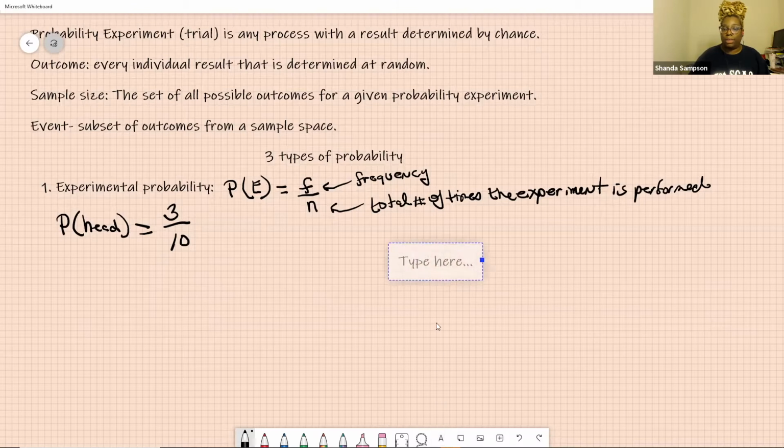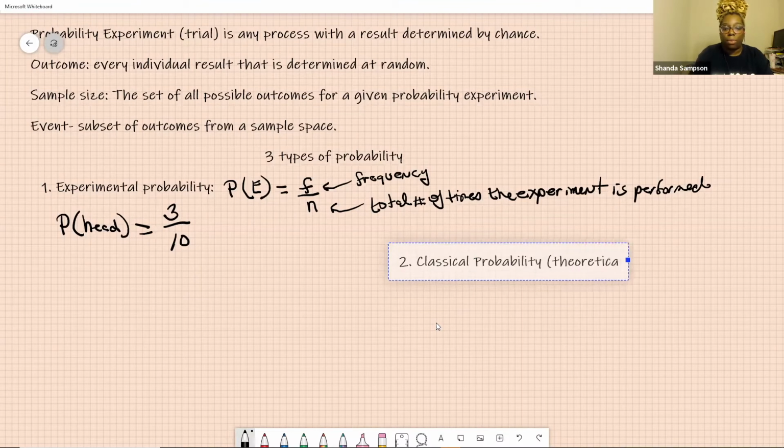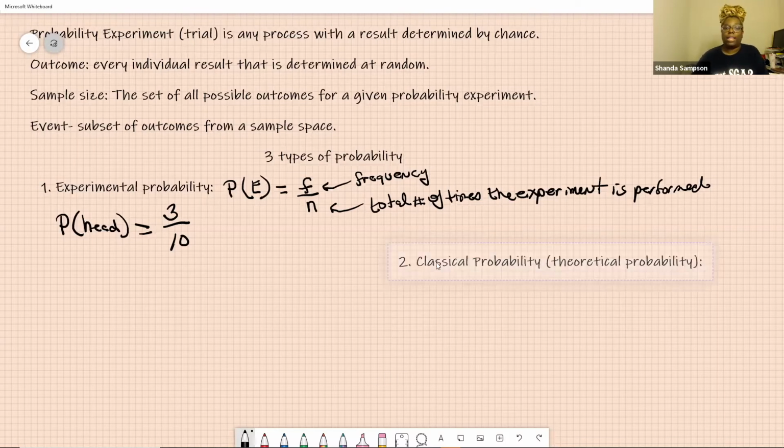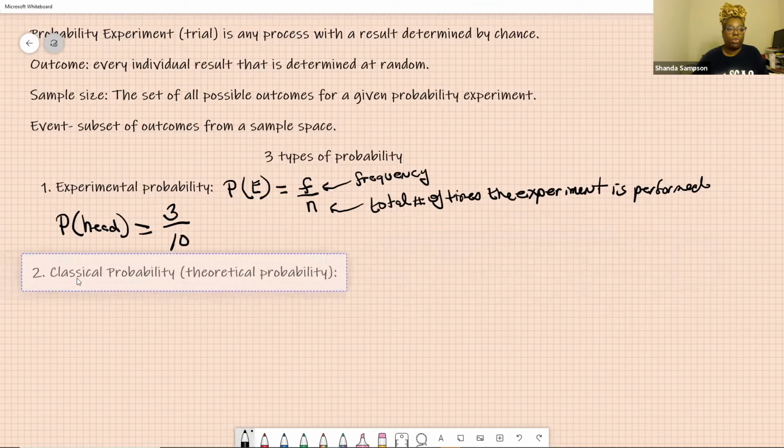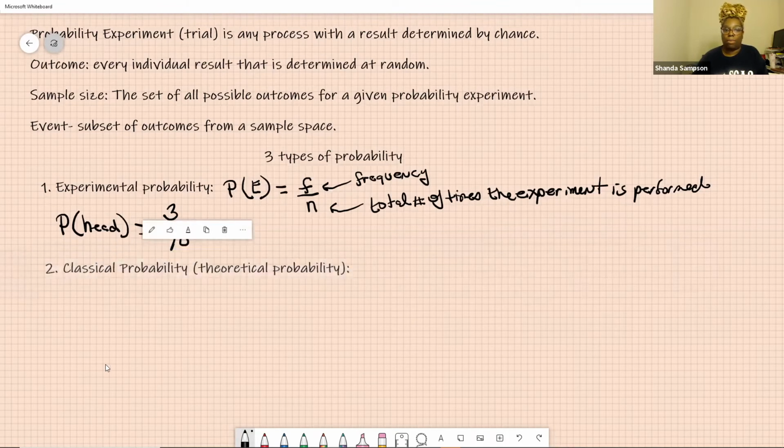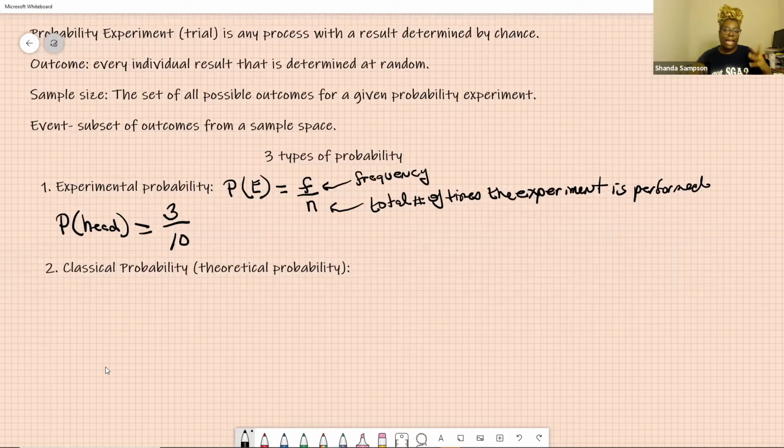The other type, the second type of probability, is classical probability, or sometimes you'll see it called theoretical probability. So I may change these words on an exam or something like that, but you'll know that they're the same thing. Classical probability or theoretical probability is your second type of probability. Well, what is that? Classical, think of classical music. Classical probability, no experiment was performed. It's just the actual probability using the number of outcomes in the event over the number in the sample space.